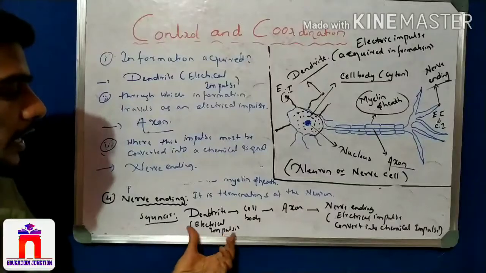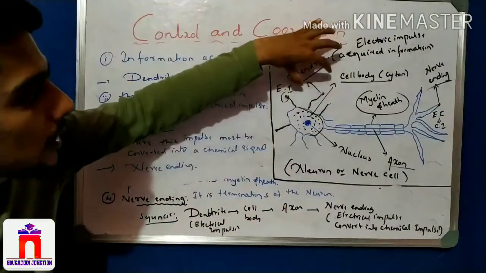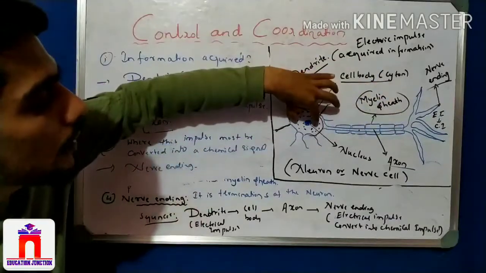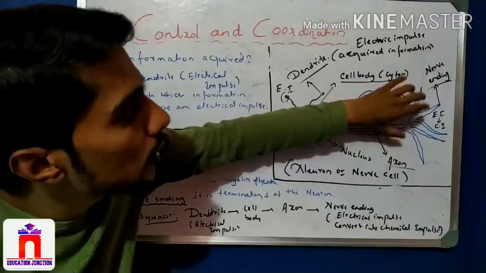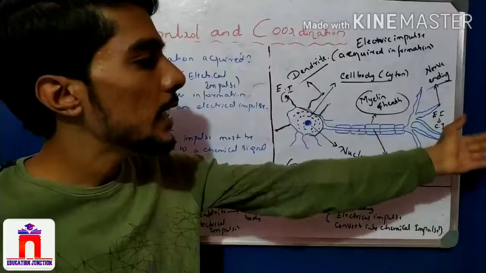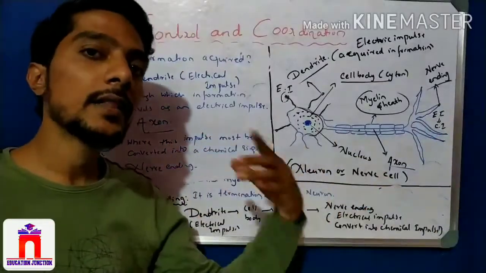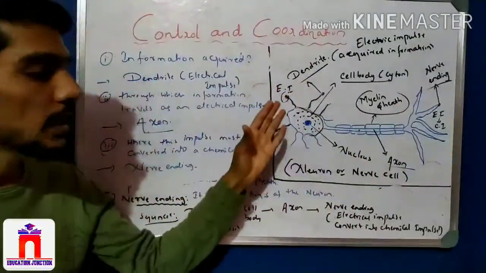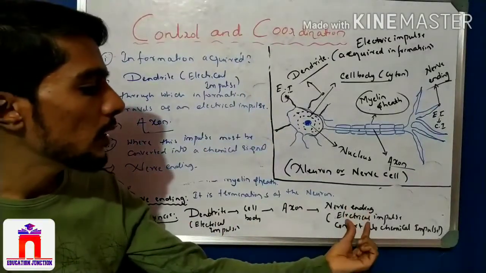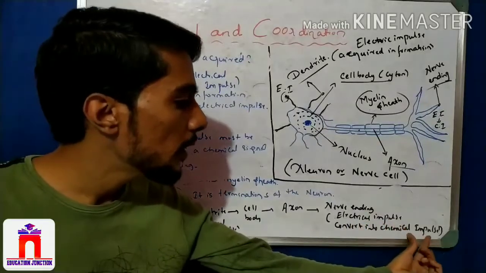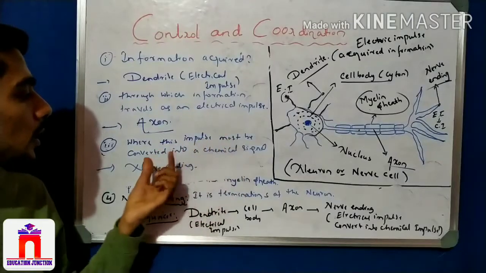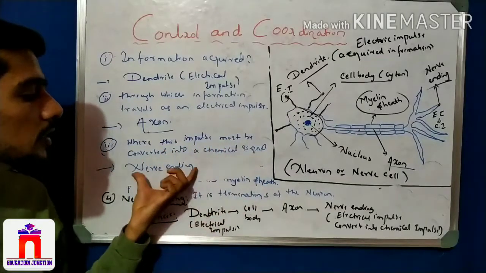Then lastly we saw the sequence of information. First is the dendrite. The dendrite acquires the information, the information flows to the cell body and then through the axon to the end, and at the end it is converted to chemical. Then it travels through the gap, the synapse, and reaches another dendrite, and is converted again to electrical. This is all about dendrite, cell body, axon, and nerve ending. Electrical impulses are converted to chemical impulses at the nerve ending.